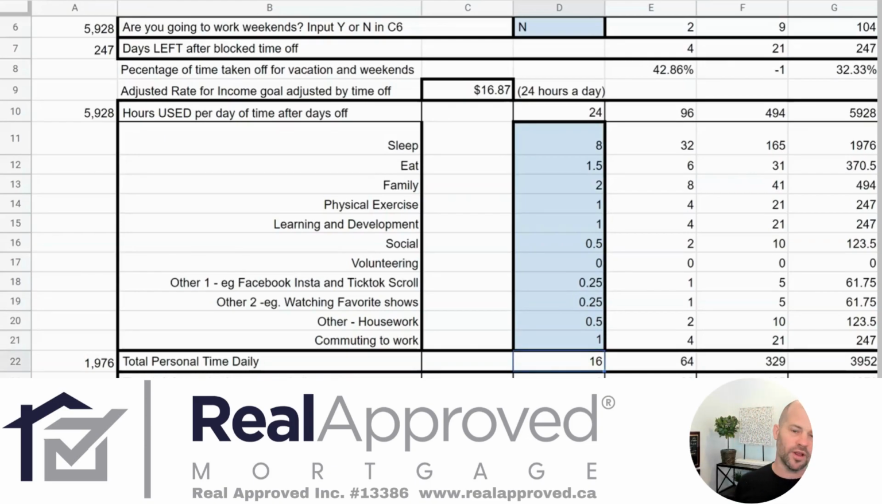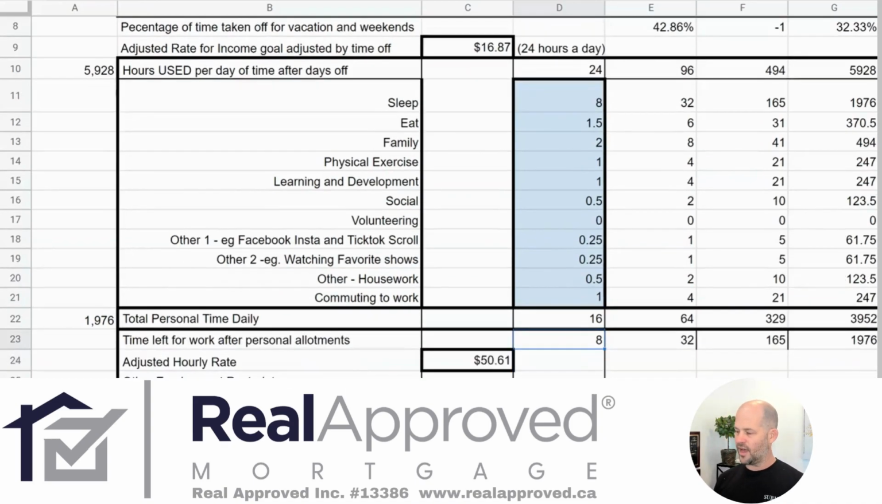This means out of that 24 hours a day, we really don't have 24 hours, right? We have left for work, we've taken 16 hours out of that day. So now we have 8 hours left for us to work. So if we want to make $100,000 in that year, we need to be making about $50 an hour. So every hour we spend, we're spending $50.